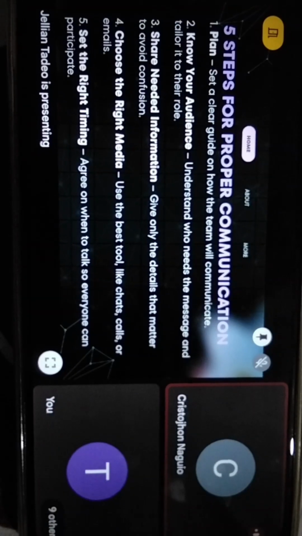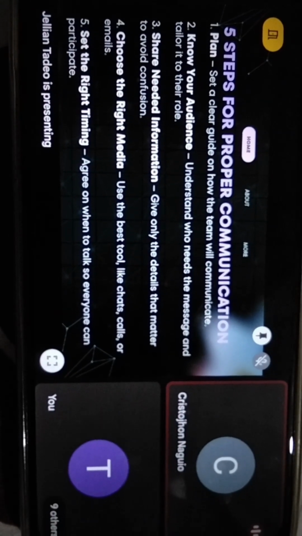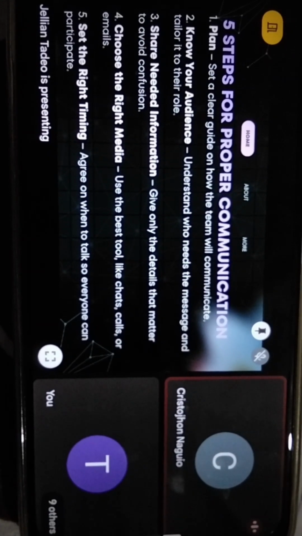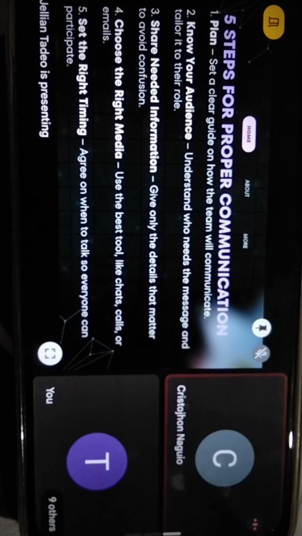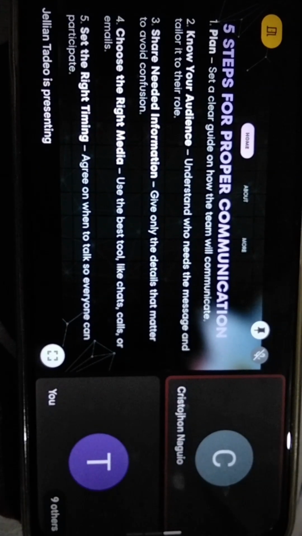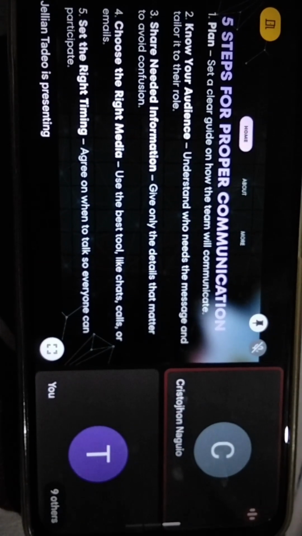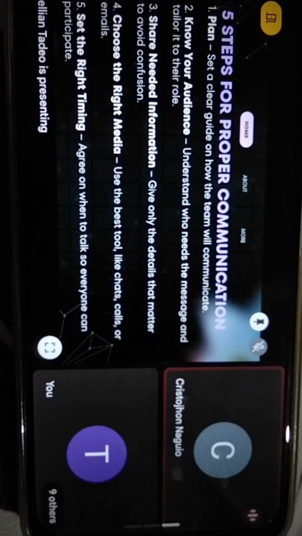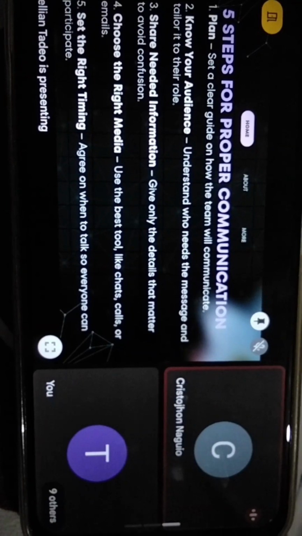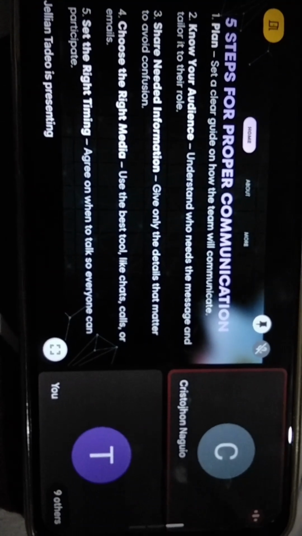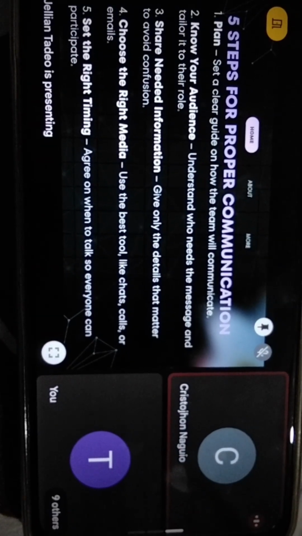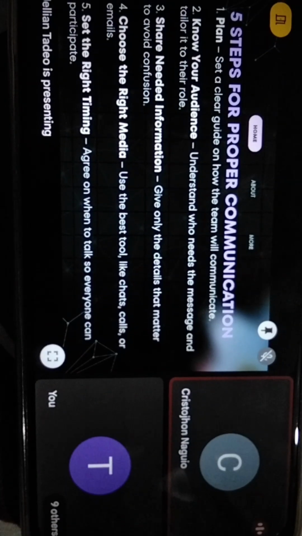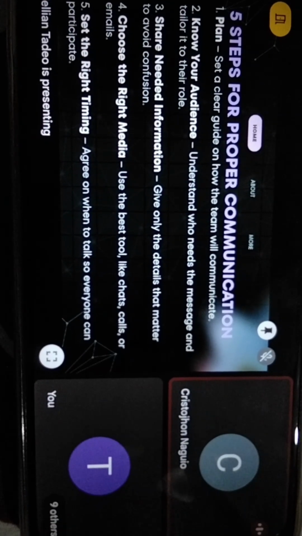Example, a team leader updates members only on tasks they are responsible for, instead of giving them the whole company report. Number 4, choose the right media. Use the best tool like chats, calls, or emails. You must pick the most effective way to send your message based on urgency and complexity. Example, sending a detailed report via email works, but urgent safety instructions should be delivered face-to-face or via call.